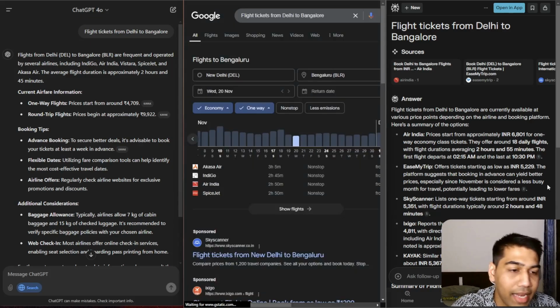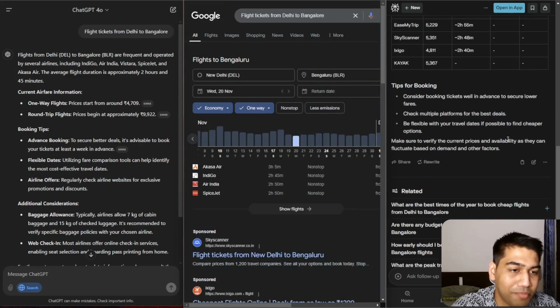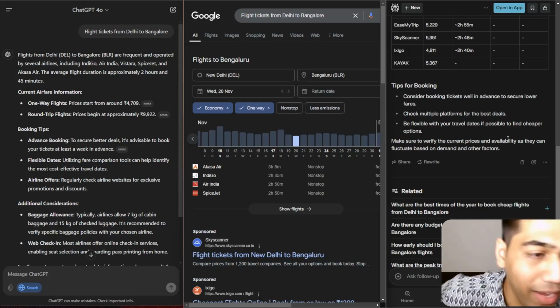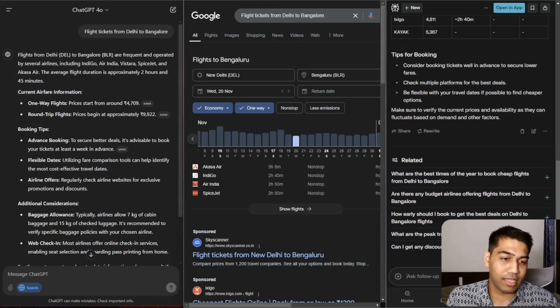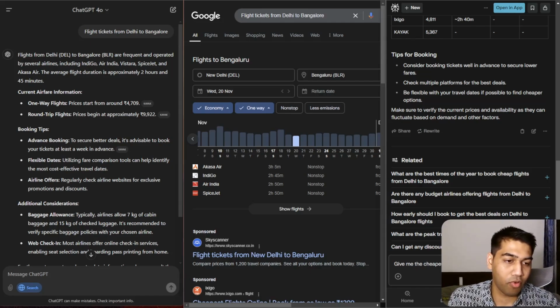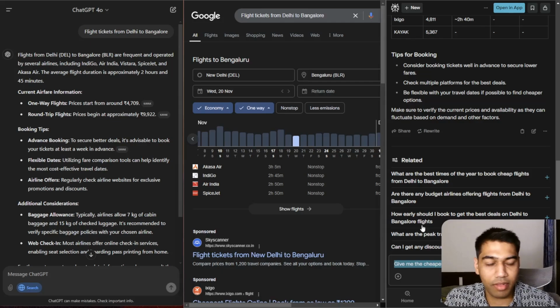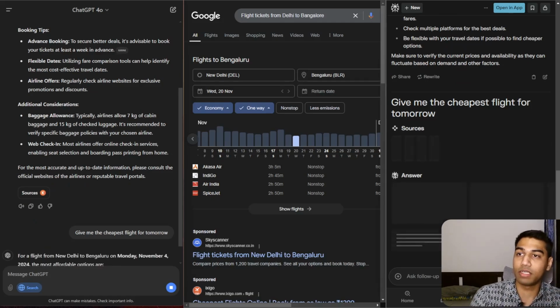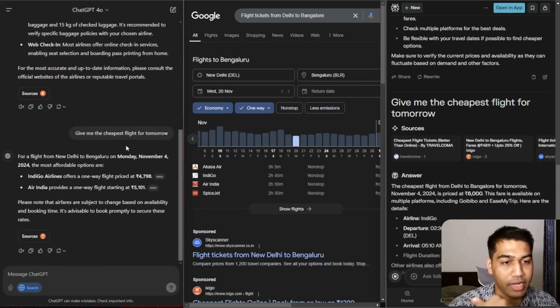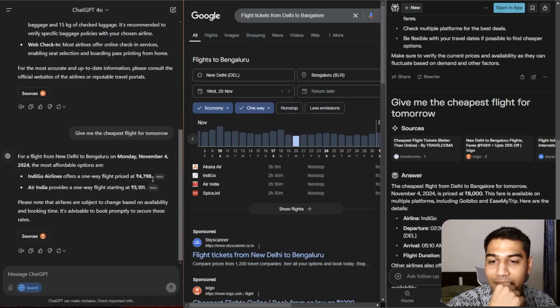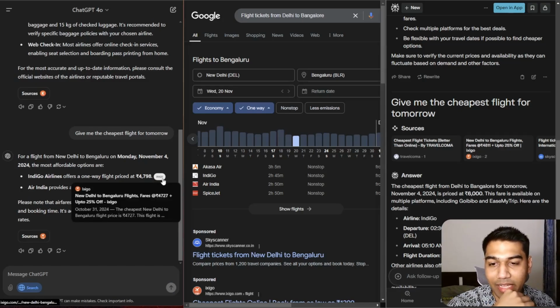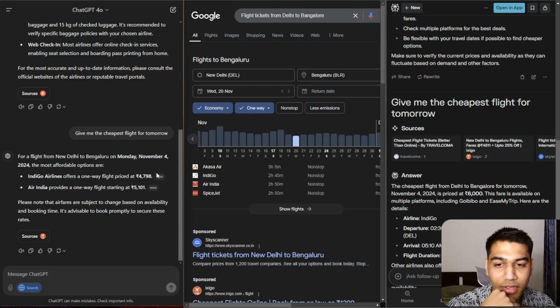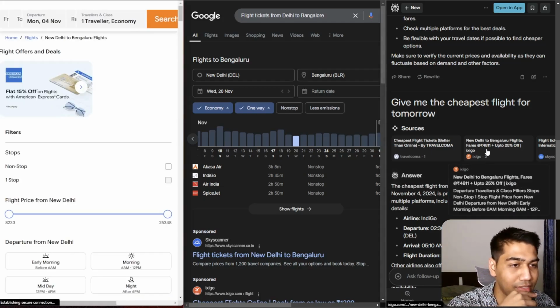But Google Flights is directly integrated in the search engine, and you can't really beat that. So again, let's see, if I ask the follow-up question, give me the cheapest flight for tomorrow. The point is, I want to test them in the right way, given they are a bit better than just a search engine. Can they find that? Okay, Indigo Airlines has a one-way flight priced at 4798.